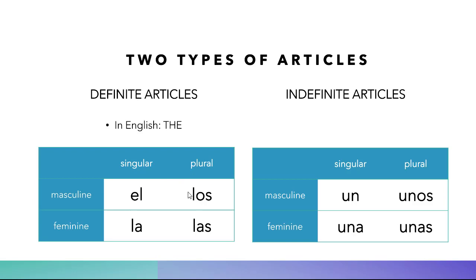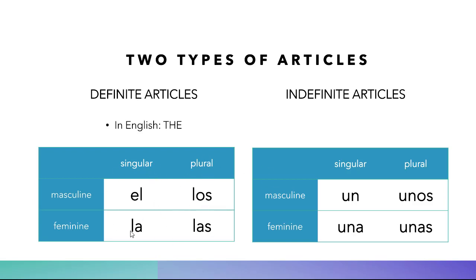For "the," you can say either el or la or los or las. Remember that we said before, if a noun is masculine and singular, you're going to use this one, the book. It all depends on the noun. Whatever it goes with, it will have to agree.